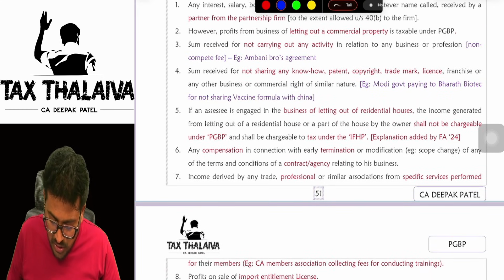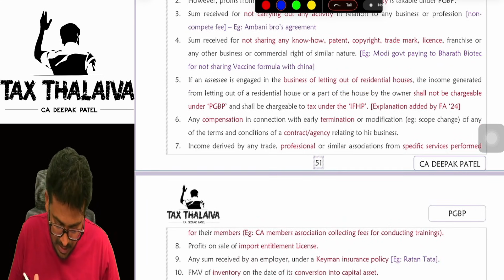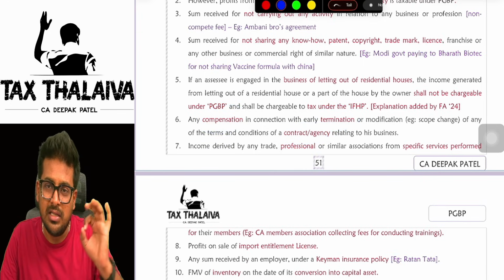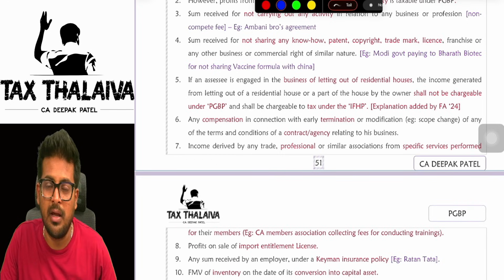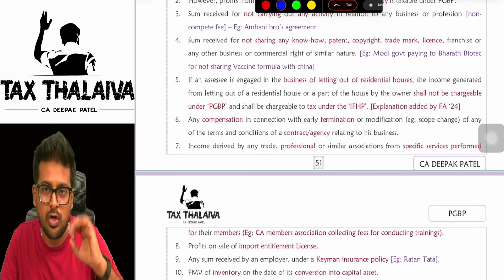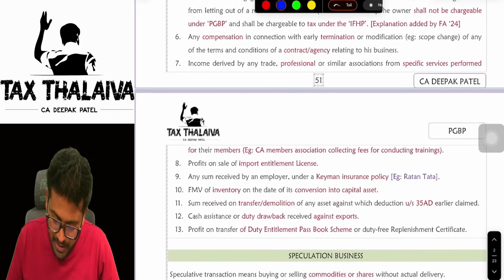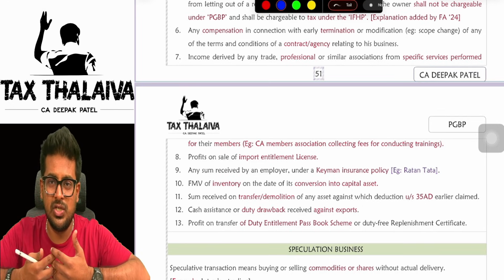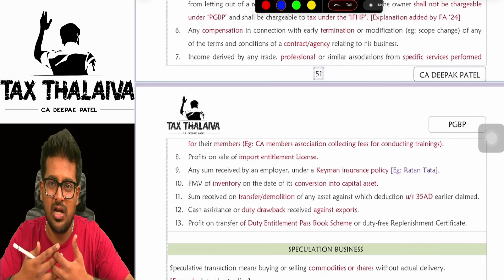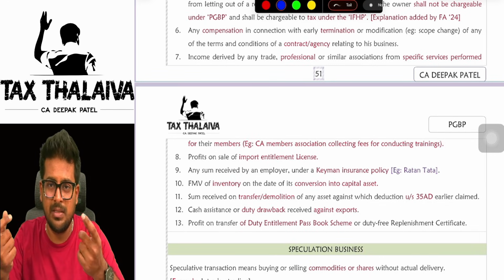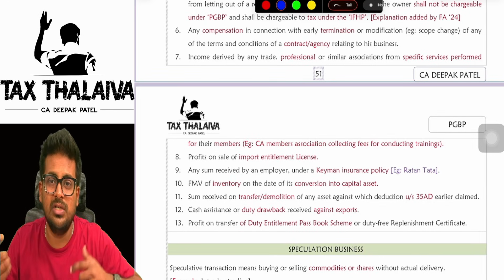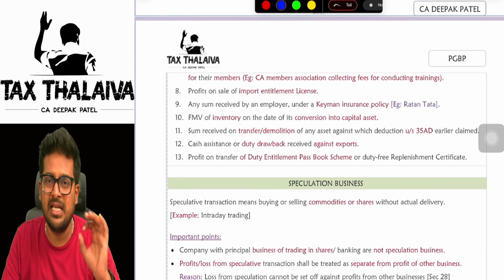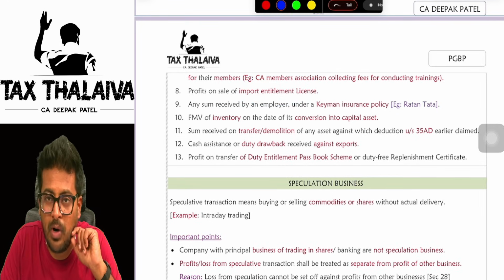Next, compensation for termination of any contract. Let's say, for example, under a contract the other party promised you that he will do something but he didn't do it, so he has to compensate. That compensation you received will be taxable under the head PGBP. And any professionals carrying out a specific activity, let's say, for example, there is a group or association of chartered accountants, and that group collects money so that they can provide training to these chartered accountants, that will be taxable under the head PGBP. Import entitlement license. There is one license which you have to take in order to import goods from outside the country.